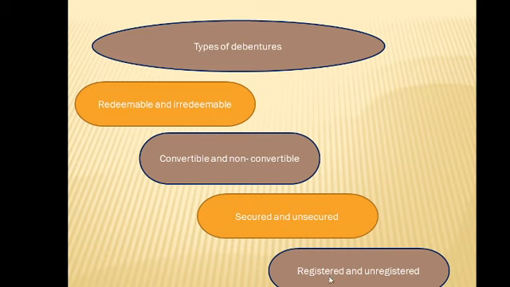But for the unregistered, we call them bearer debentures. These are the debentures which are not recorded in a register of the company. Such debentures are transferable merely by delivery. You can just transfer the ownership to anybody because your name is not registered anywhere in the company. You are not to go to the company and sign. Before you collect your money, you just go to the company with the coupon, and then they will give you what is due to you. But for registered, it must be the person that registered with them. Is that clear? All right, let's move on.